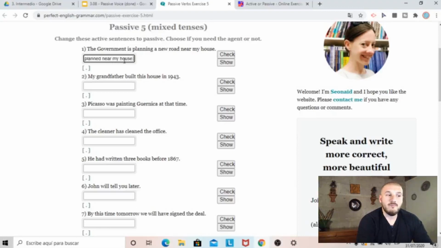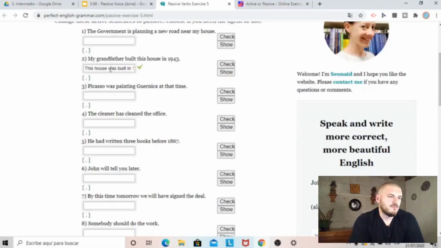I think it's obvious that the government is responsible for road planning. Yo creo que es obvio que el gobierno es el que planea las nuevas calles. Entonces no voy a decir by the government, ni lo voy a incluir. Let's check. Perfect. So it's not necessary to include the government. So you need to write the sentence and then decide if you're going to include the agent or not. Finish the activities and I'll see you in a moment.